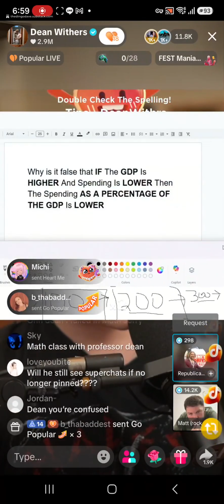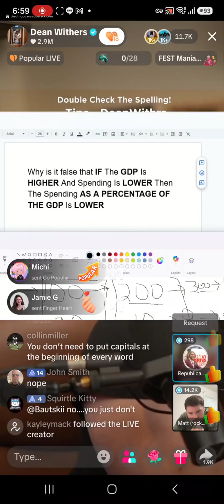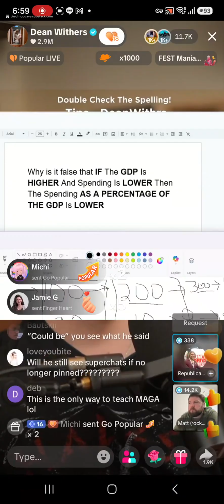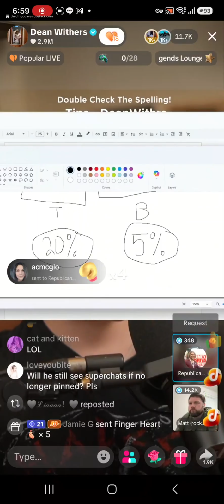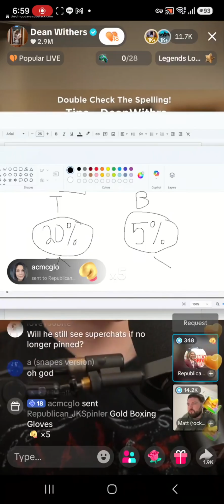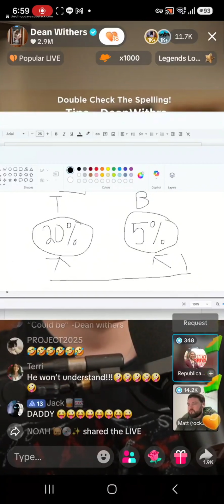But here's what you're getting wrong. When you talk about percentages of GDP to spending, I'm just talking about the ratio of how much of our GDP is from government spending. That's what this number represents. This is the ratio. Well, it's actually not a ratio. It's a percentage. I let you talk for 10 minutes straight and do a math thing. You're going to interrupt me? Come on, bro. Go ahead.